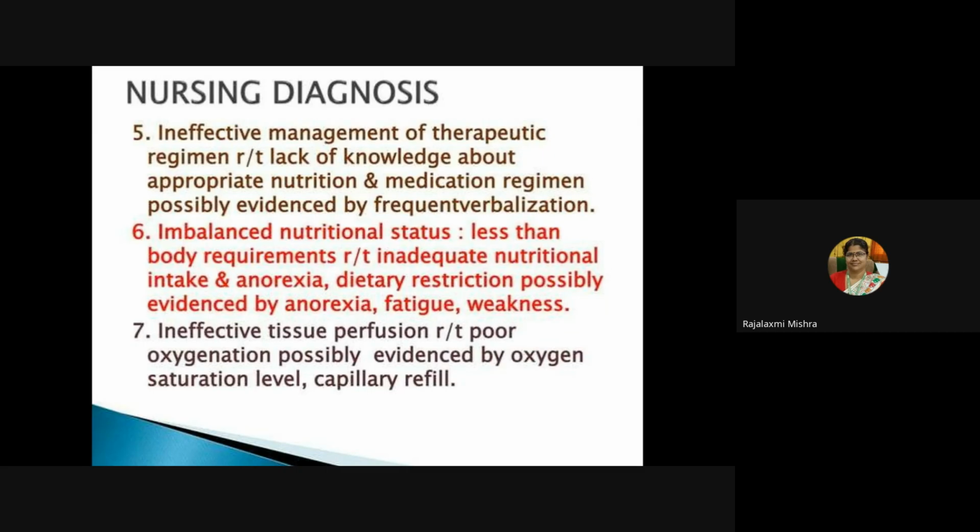Next, ineffective tissue perfusion related to poor oxygenation, possibly evidenced by oxygen saturation level and capillary refill. So always assess the capillary refill and saturation, and you will do ABG analysis. Then you have to administer the oxygen.